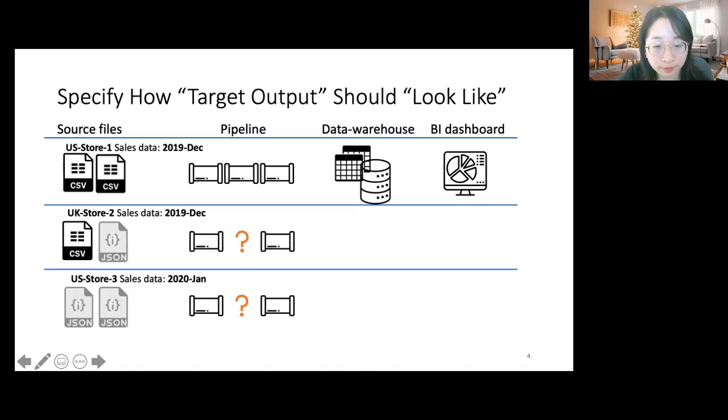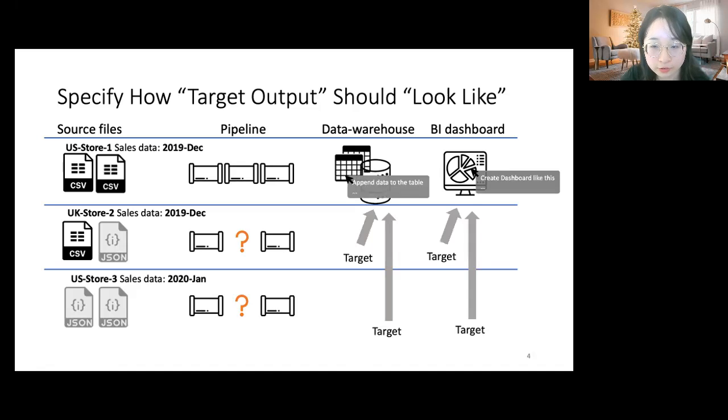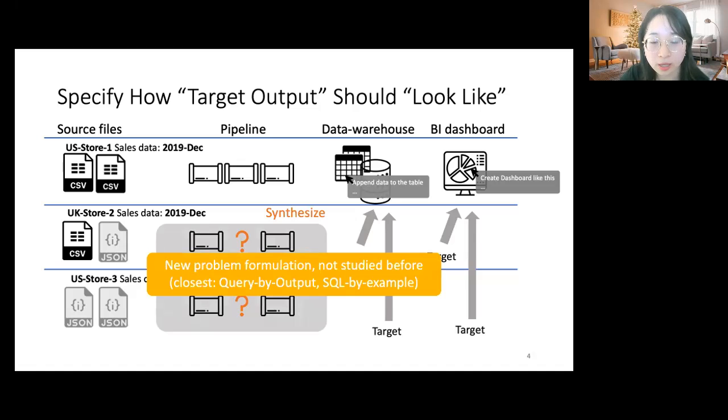What if users could simply point us to a target table that demonstrates how the output should look like? For example, users can point us to an existing database or point us to a visualization, which are very easy for users to specify. This is an entirely new problem formulation not being studied before because unlike query by output and SQL by example that requires a matching pair of input-output tables, we use a pair of input-output tables that do not need to match, which is a lot easier for users to provide.